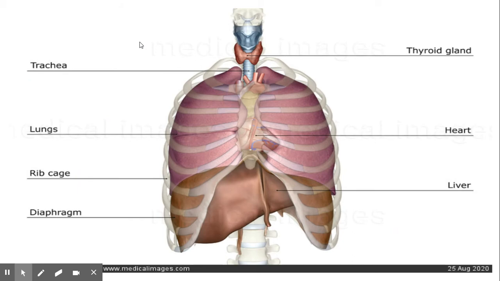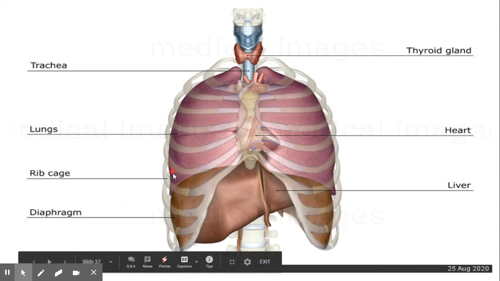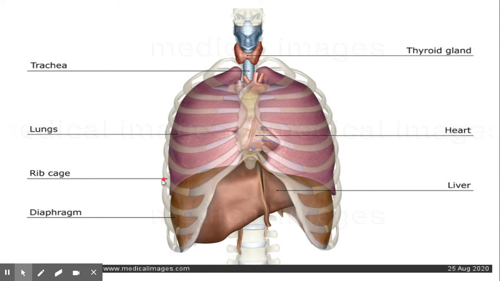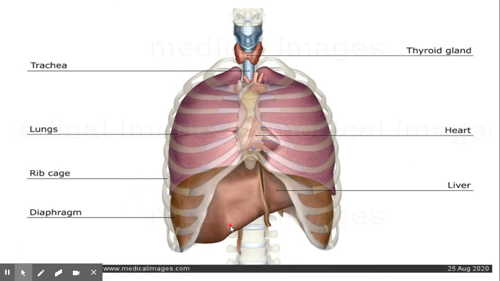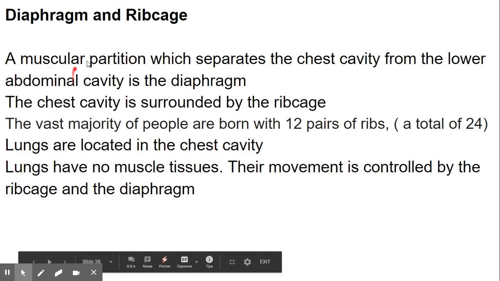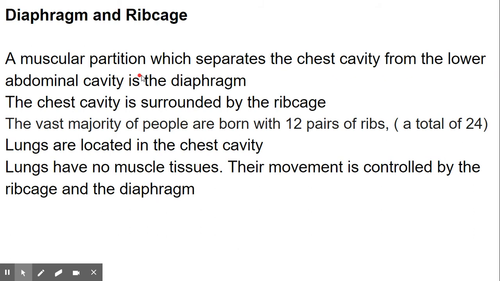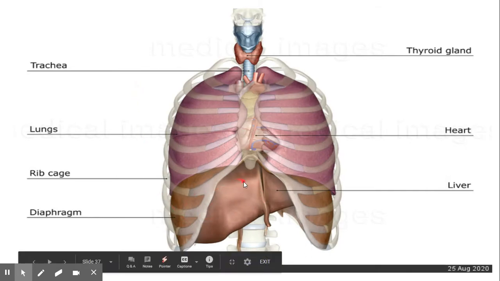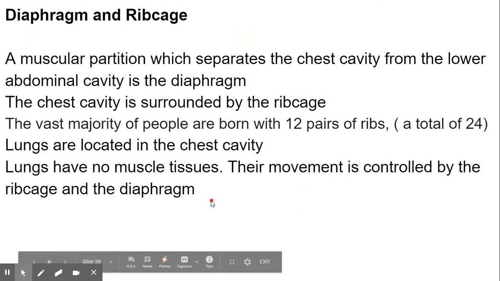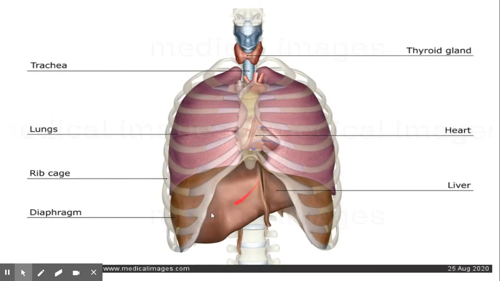This diagram of human respiratory system helps us to see rib cage and diaphragm. Rib cage is labeled here and diaphragm is labeled here. Let us see what is rib cage and diaphragm. A muscular partition which separates the chest cavity from the lower abdominal cavity is the diaphragm. So, this diaphragm is a muscular partition which is separating our chest from the abdomen,